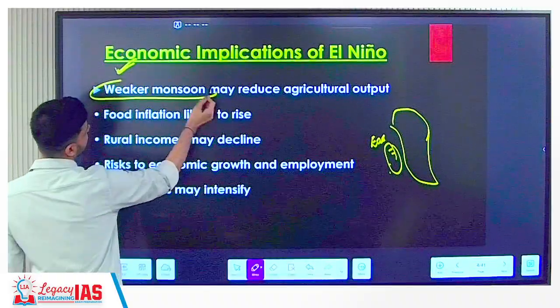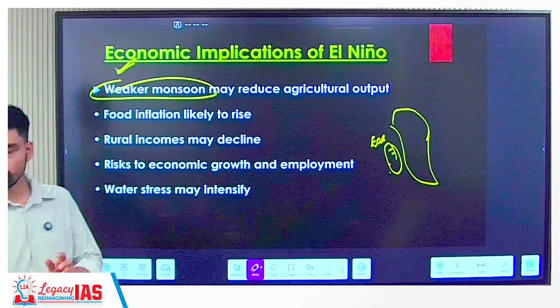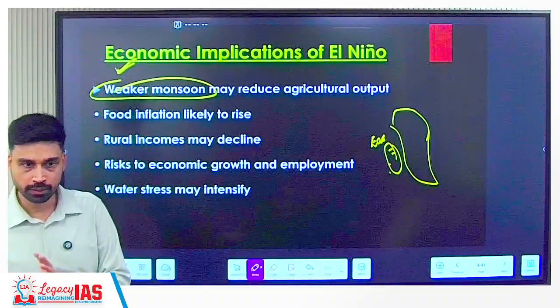We know that the agriculture sector of India completely depends on what? Monsoon as such. And monsoon is affected.